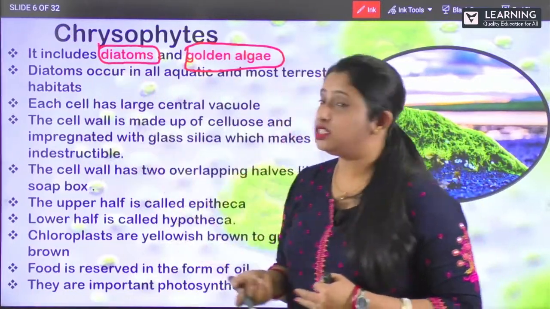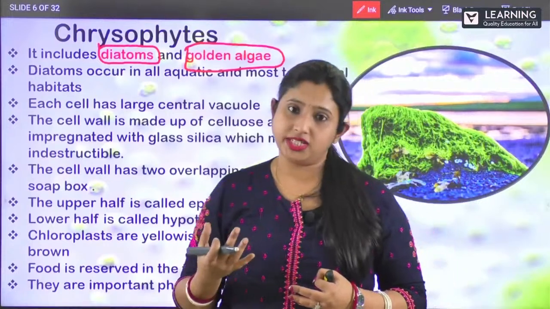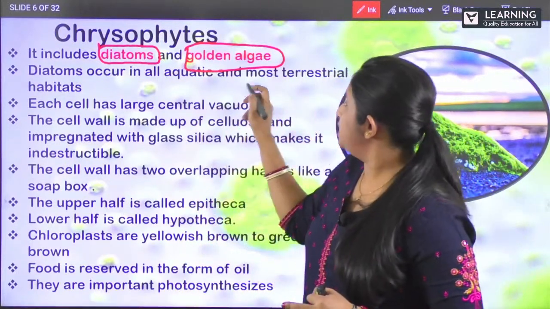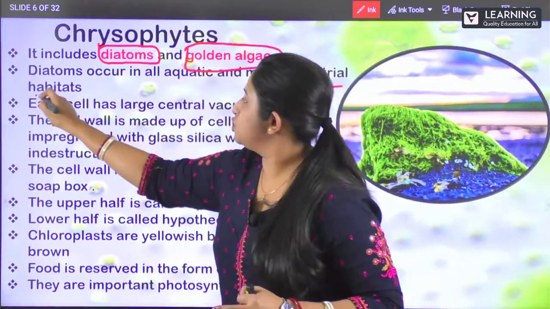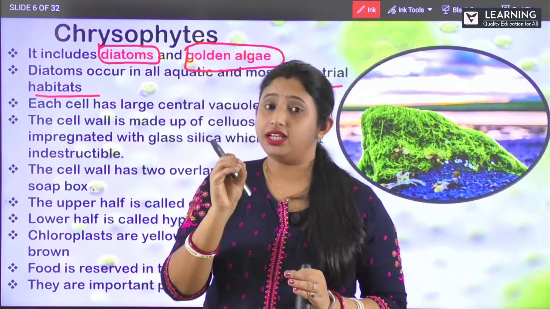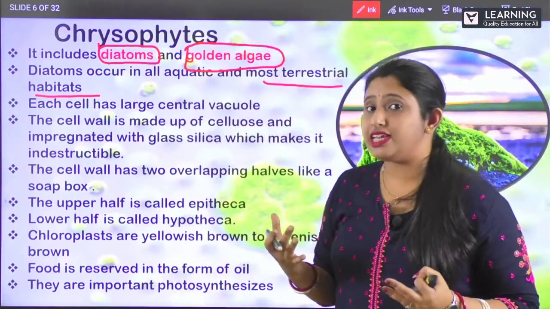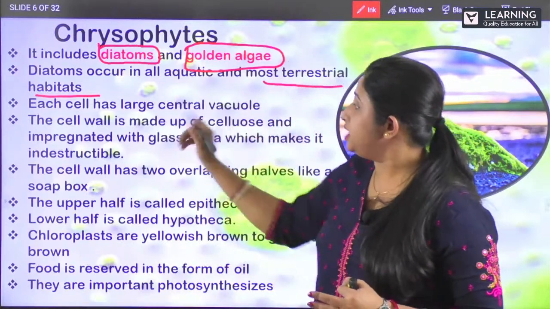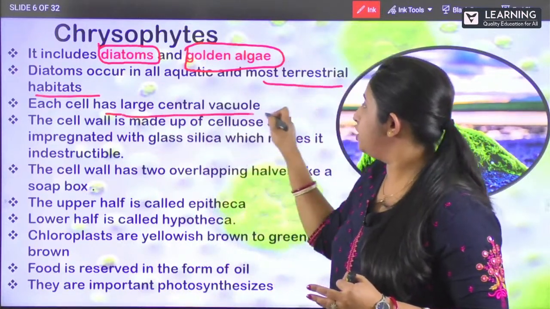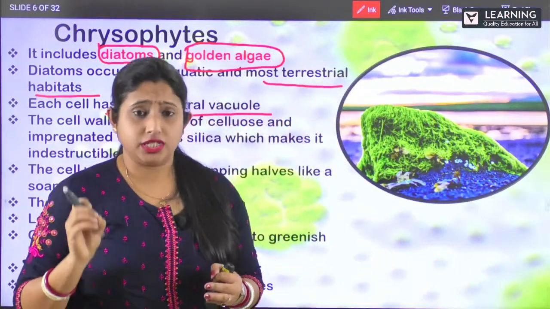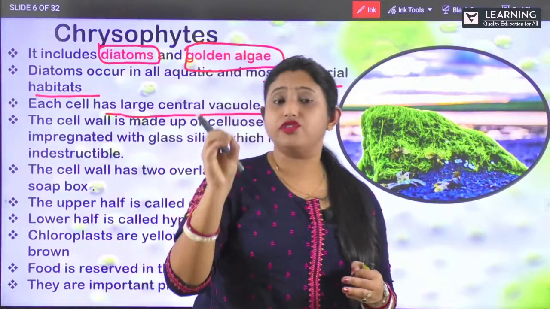So these are the diatoms which are mostly aquatic. They are found in the oceans. Clear? And some are also terrestrial. So most of them are found in the aquatic habitats, like in the ocean or the sea. Some are also found in the terrestrial habitats. And each cell has a large central vacuole. So these are the photosynthetic protista. They have got a large central vacuole.